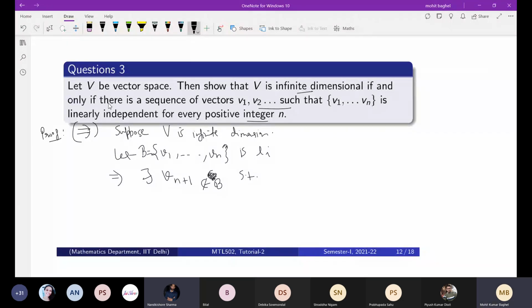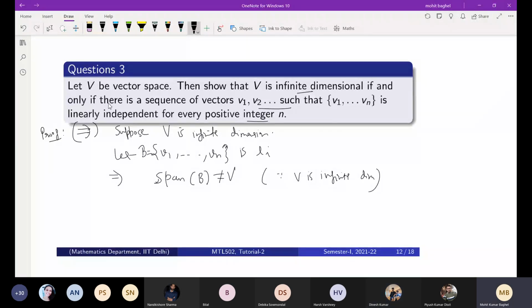Can we just say directly that the basis of V can be the sequence of vectors that we are searching for? This is correct, right? Infinite dimension.